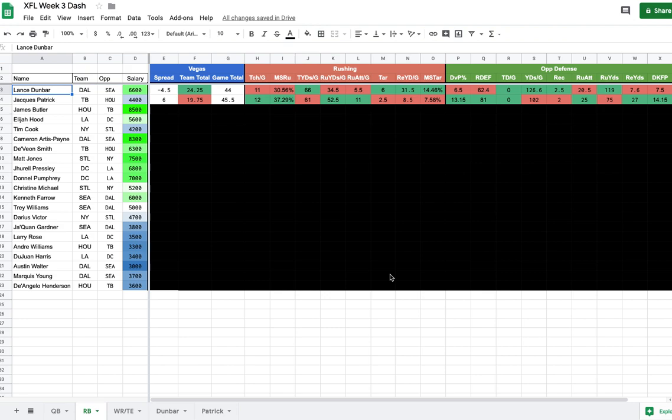But a really important thing that we like about this Dallas offense and Lance Dunbar specifically is that Dallas is targeting their running backs at a 33% rate, which is just insane. The second team in the league is hitting it at 21%. Just to give you a little bit of perspective about how often this team is going to be focusing on getting their running backs involved, which is one thing we're going to have to love about this Bob Stoops offense.